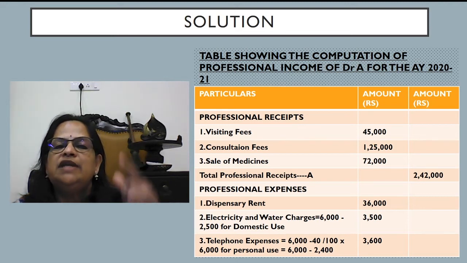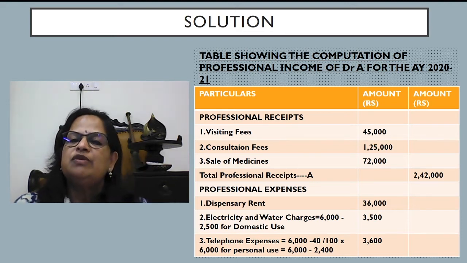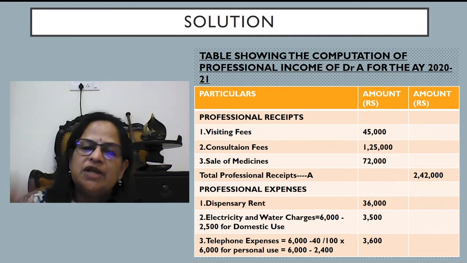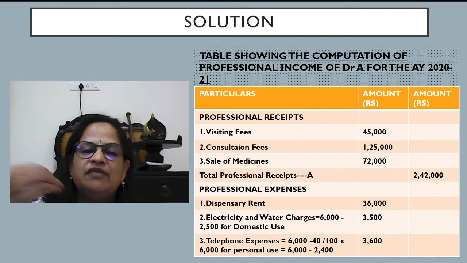That is, table showing the computation of professional income of Dr. A for the assessment year 2021. Professional receipts: visiting fees 45,000, consultation fees 1,25,000, sale of medicine 72,000. So total professional receipts you will get 2,42,000.